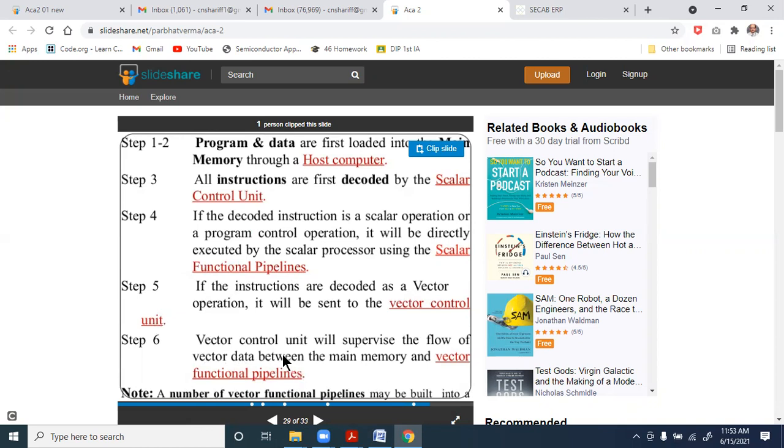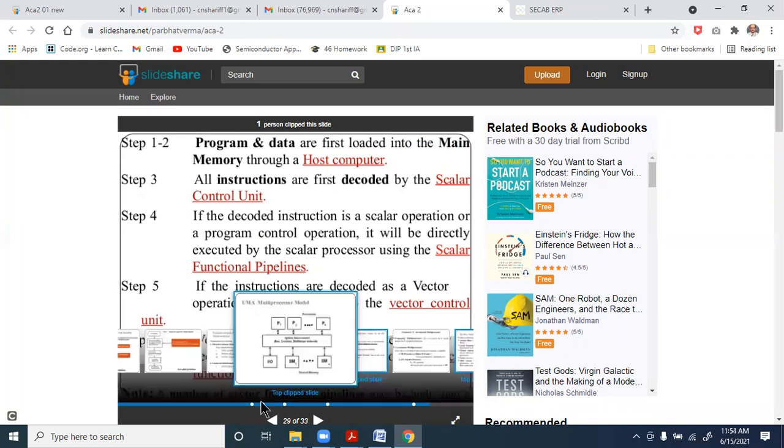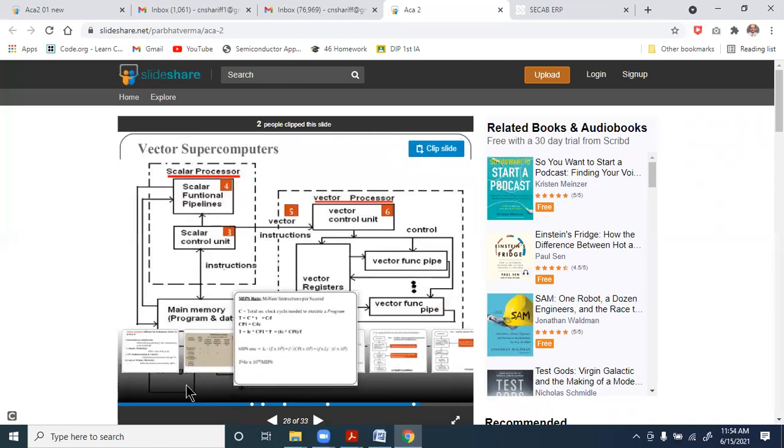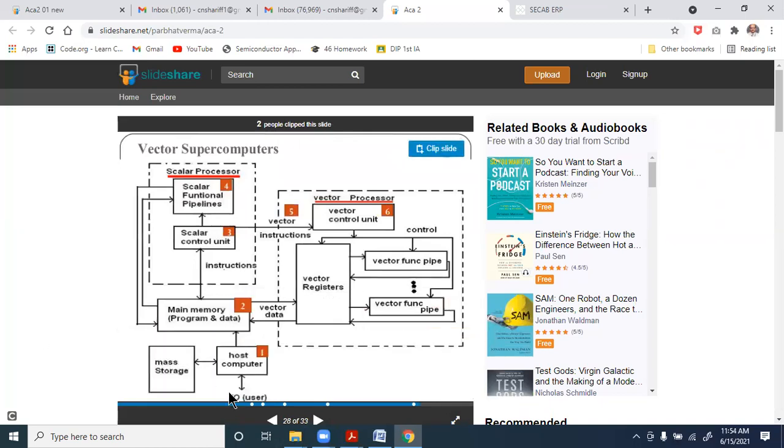These are the steps in which the execution of the code will be done. First, program and data are loaded into the main memory through the host computer. The host computer is connected to the mass storage, which might be the hard disk, or you can have I/O, which will be user interactive. The data might come from either place, and it goes from the host computer to the main memory.